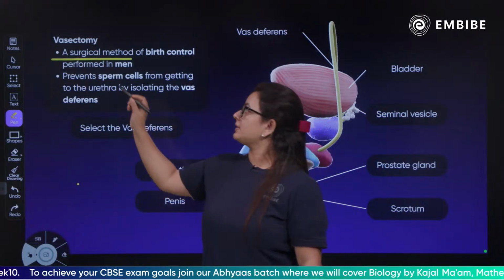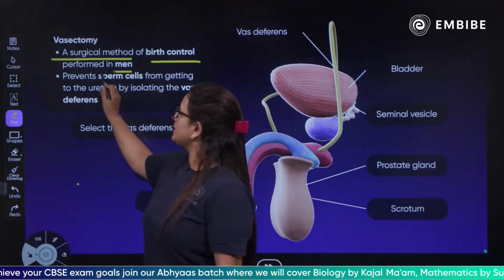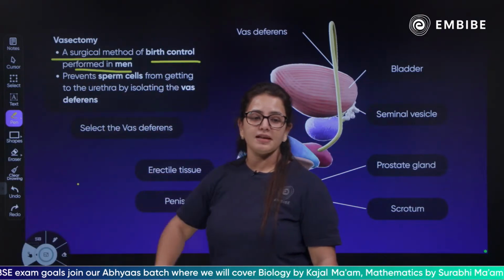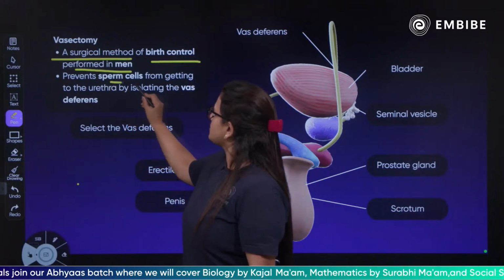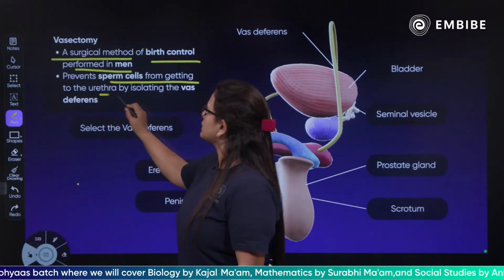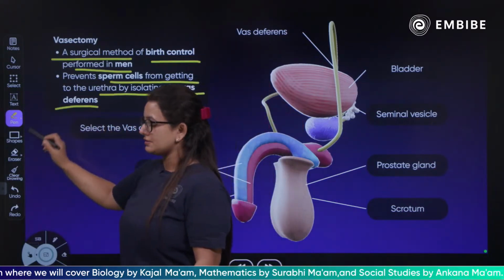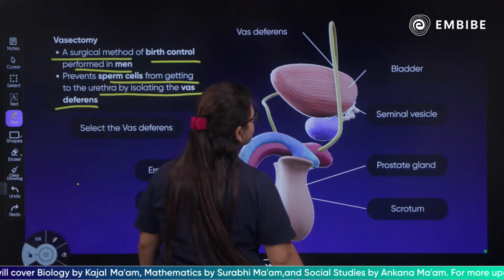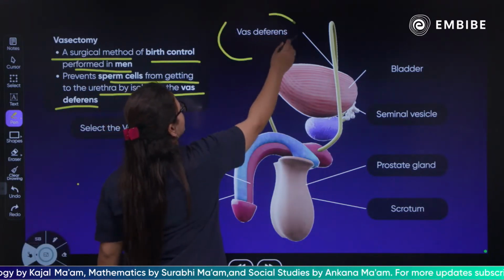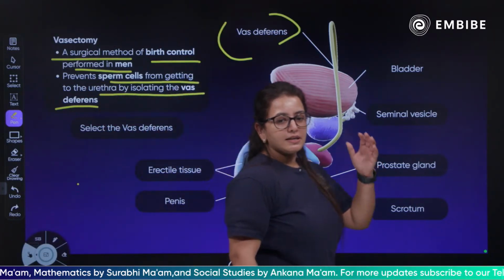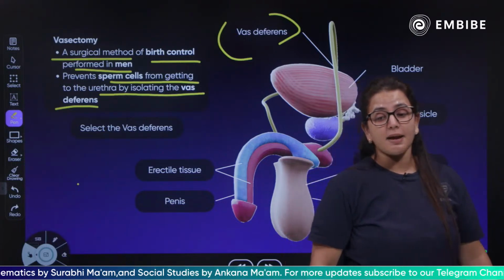Yes, a surgical method of birth control performed in men. What does it do? Vasectomy prevents sperm cells from getting to the urethra by isolating the vas deferens. As you know, children, the vas deferens contains your seminal fluid, which contains your male gamete.